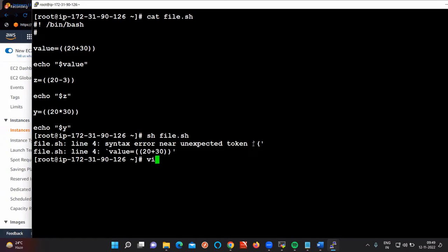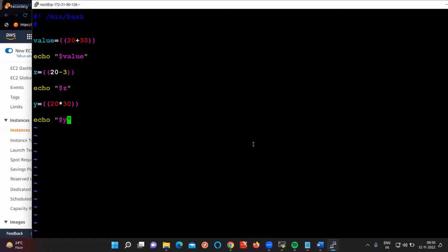Okay. So give vam file.sh, because this is an additional operation, right? So this we need to give directly inside only. So remove this and give y is equal to, and here z is equal to, and go here again and give values.